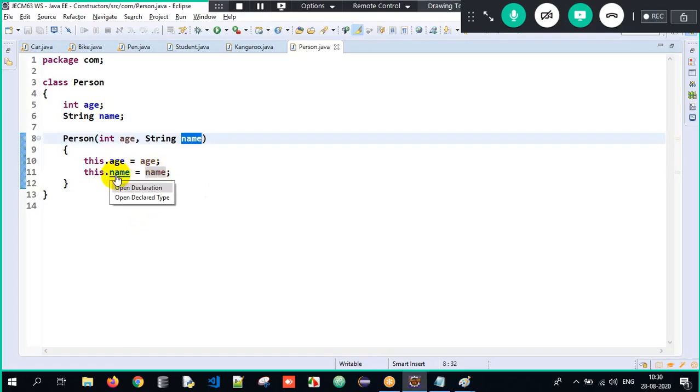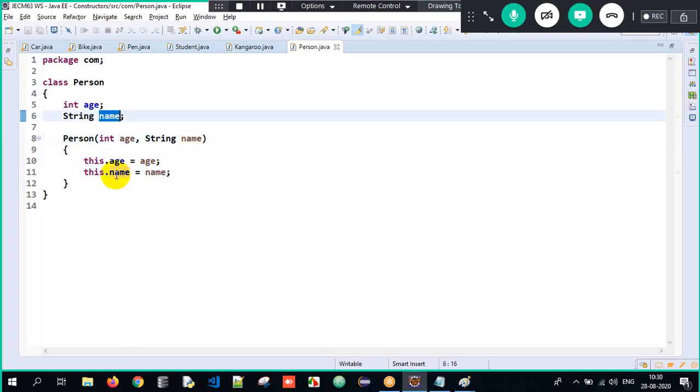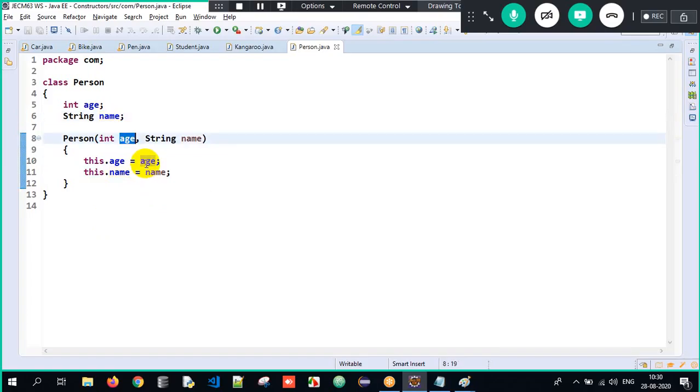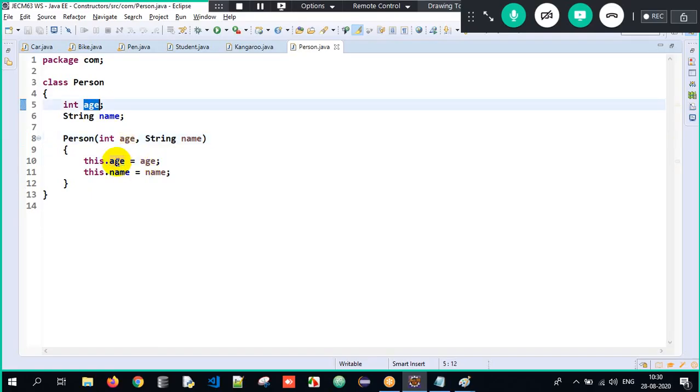Press Control on your keyboard, hover on the variable, click on the variable. Where is it taking you? The member variable. Press Control on the keyboard, hover on the variable, click on the variable. It's pointing to the local variable. Press Control again, hover on the variable, click on it. See, it's pointing to the global variable. So that is the reason we make use of the this keyword.